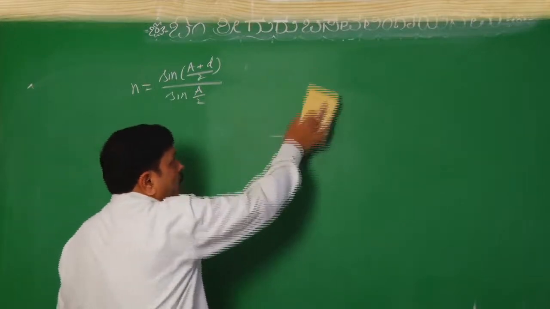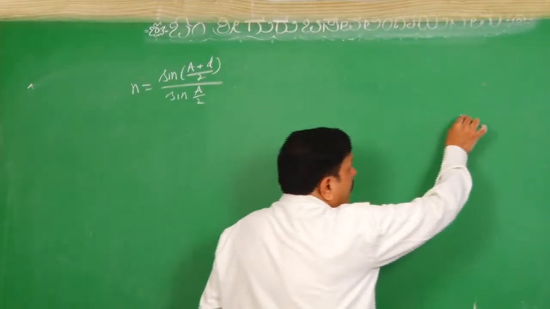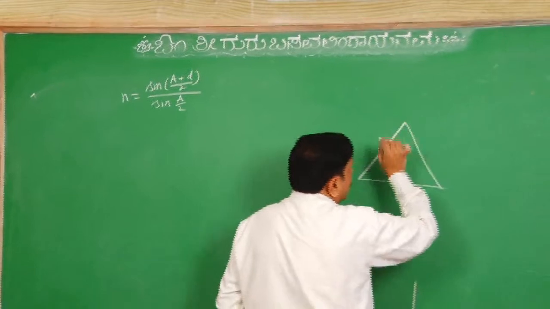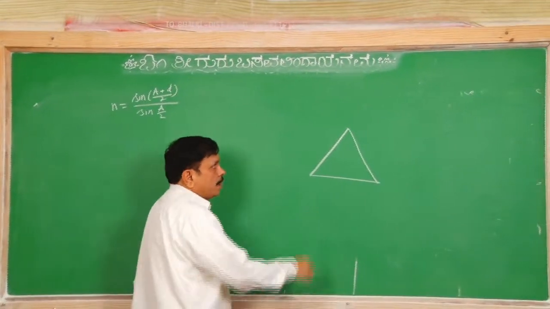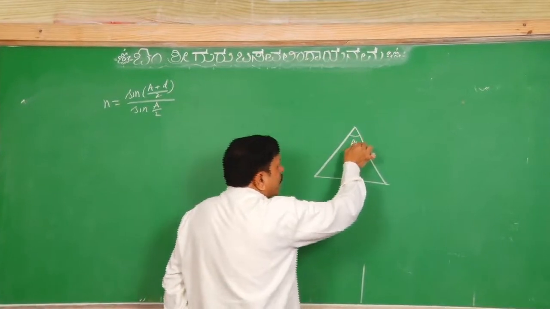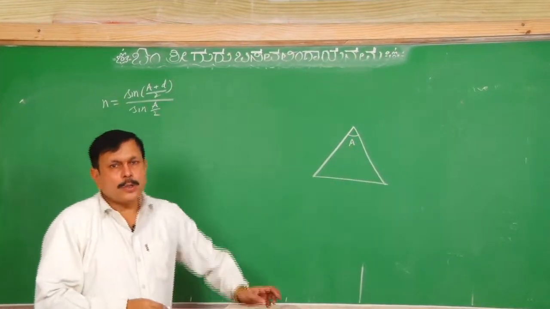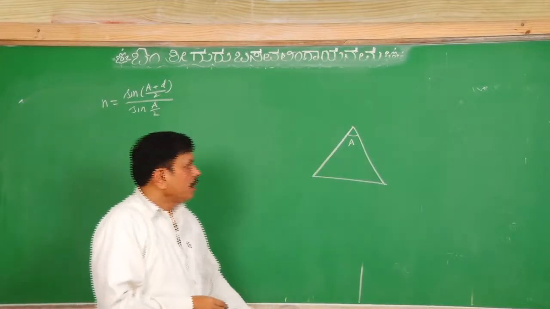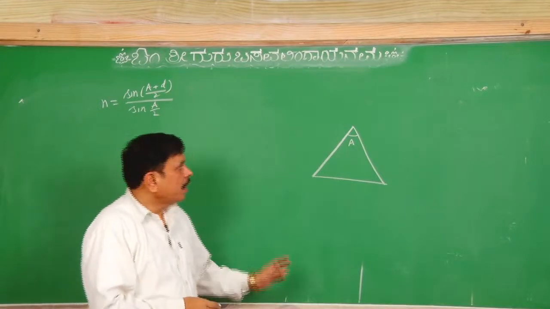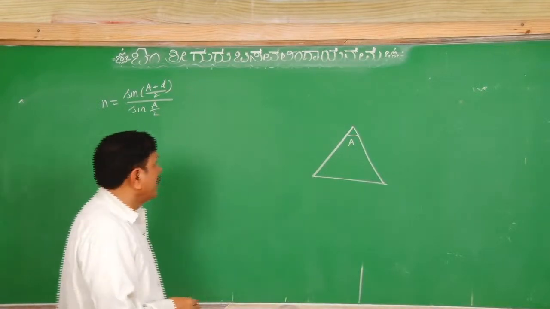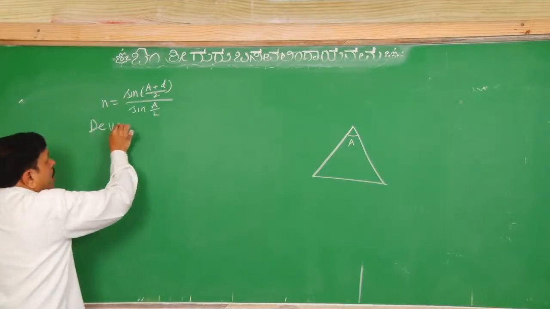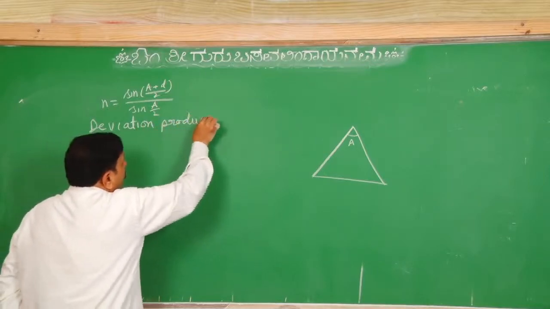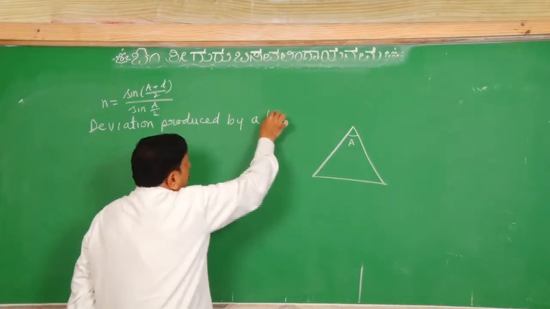What we will find is that suppose we are having one prism like this and say it is a thin prism. What will be a thin prism? A prism whose angle is small, of the order of 10 to 12 degrees, will be called a thin prism. Now, here we shall see the deviation produced by a thin prism.